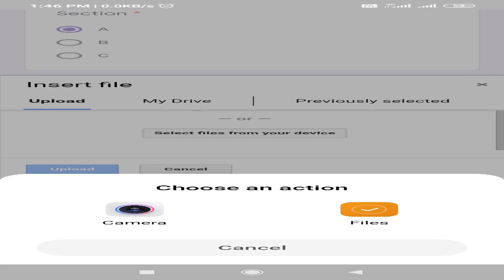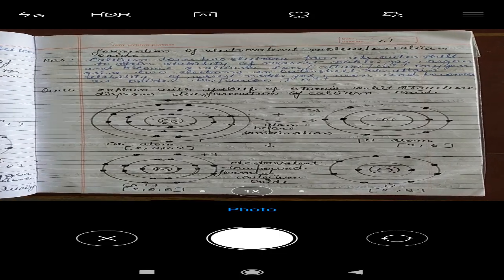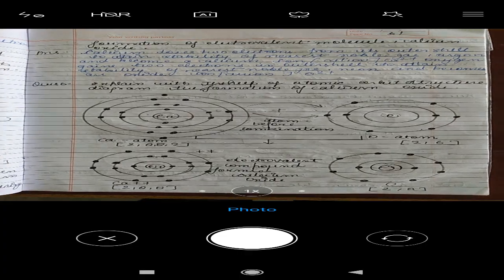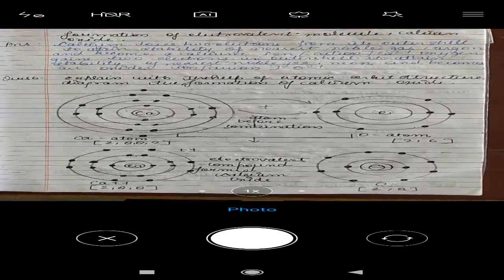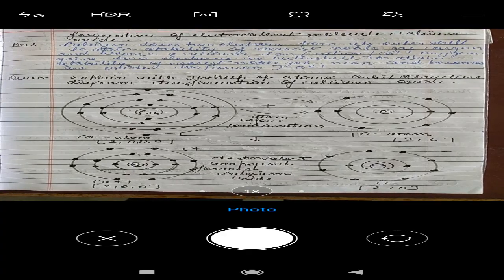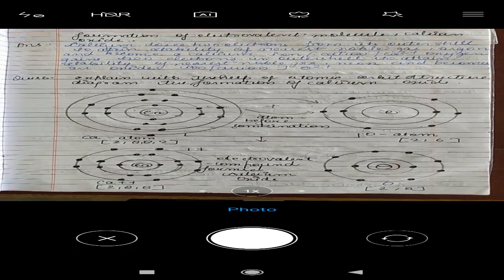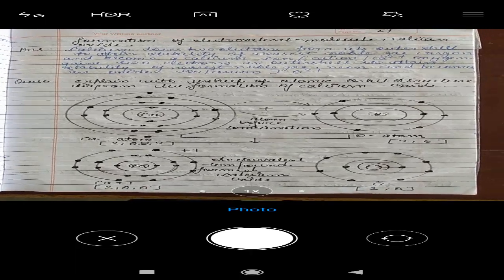For example, I am using this first option, that is with the help of the camera. When you select this camera option and hold your mobile in this way, you can directly take a photo of your answer which is written in your fair notebook. Okay, and hold your camera in this way so that the image is clear and complete. It should be visible and readable, and there should be no cutting of any part. Okay, I am holding it.